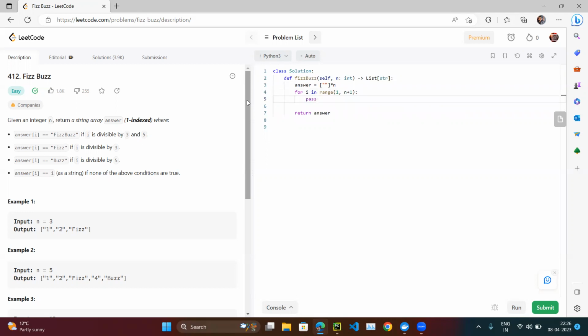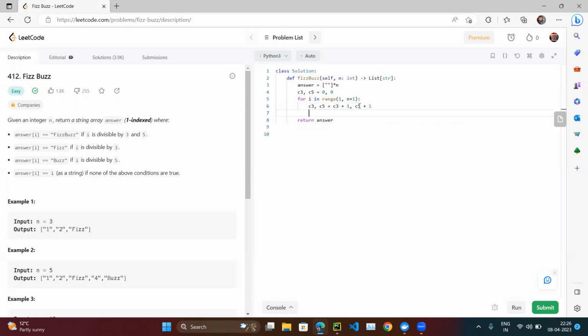Okay, so what we will do is take two variables, C3 and C5, equal to 0, 0. As soon as the first element runs, C3 is equal to C3 plus 1, and C5 is equal to C5 plus 1.